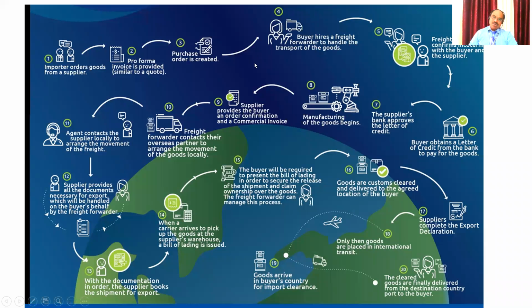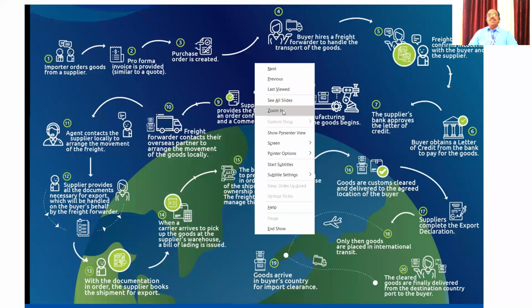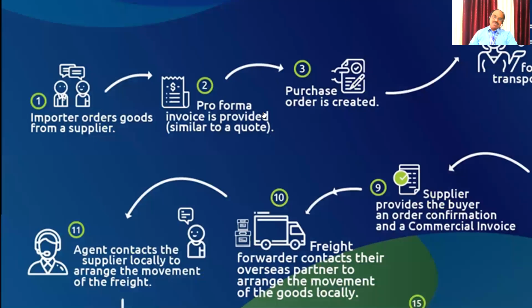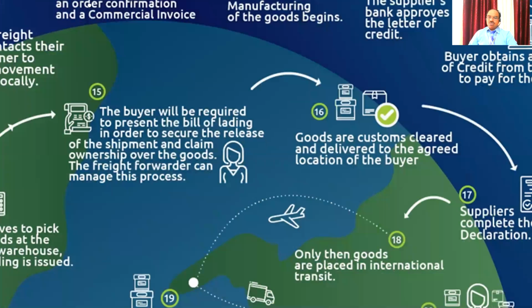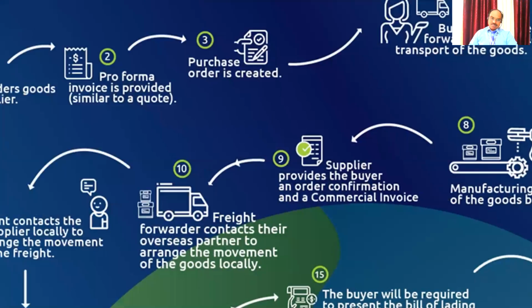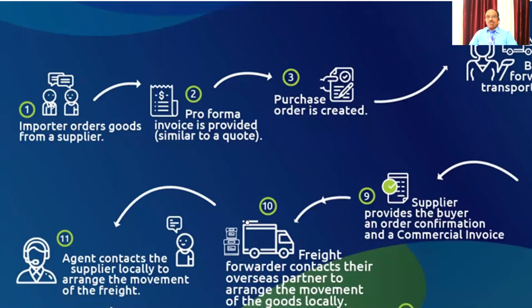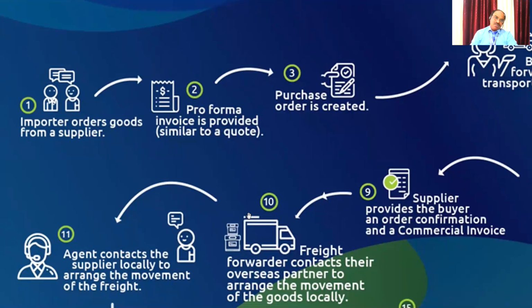First, you must know, then only you will know about the concept of these Incoterms. You can see in this diagram, it is a very big diagram. Of course, you can zoom in and find out the 1 to 18 processes. If you are using your laptop or your mobile phone, zoom in and find out what all the processes involved in that are.